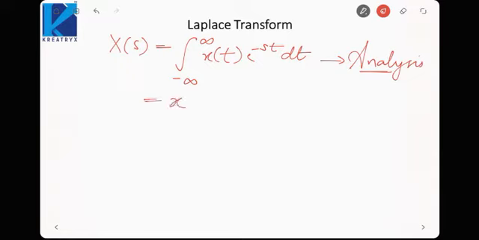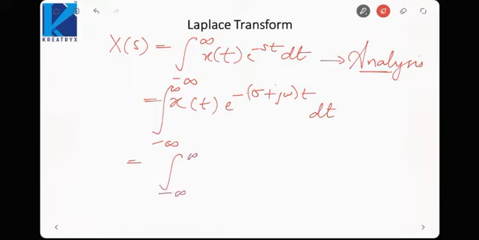Now if we replace s by sigma plus j omega, then we can separate the real and imaginary parts: x(t) e raised power minus sigma t e raised power minus j omega t dt.